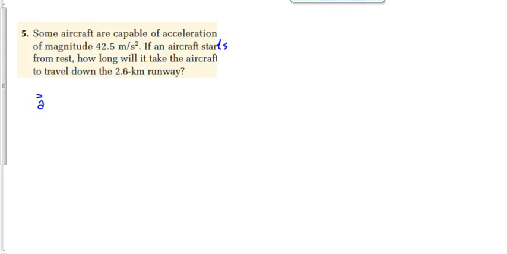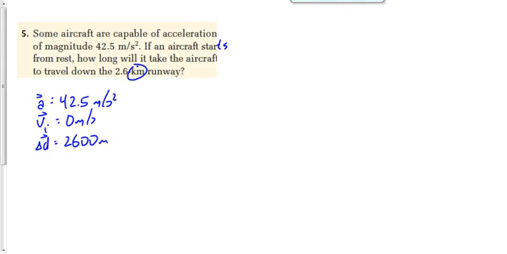This is an acceleration problem, group B. 42.5 meters per second squared is the acceleration. VI is 0 because it says it starts from rest. We've got a displacement here of 2,600 meters, 2.6 times 10 to the 3, and we're looking for delta t here. What do you want to do for this one? This one's a bit tougher, especially once you get trying to rearrange it.